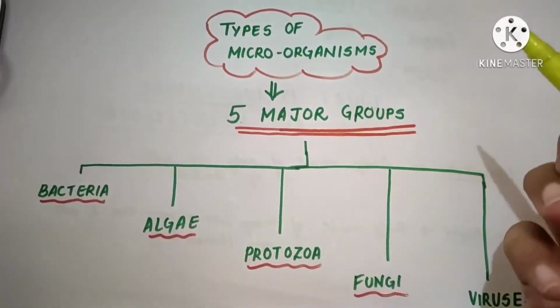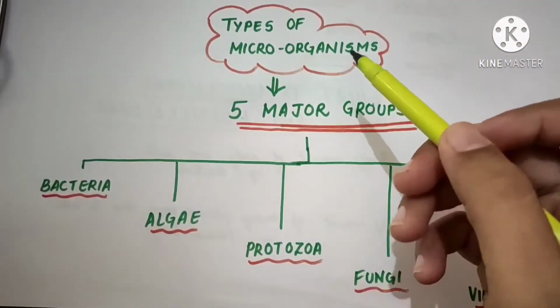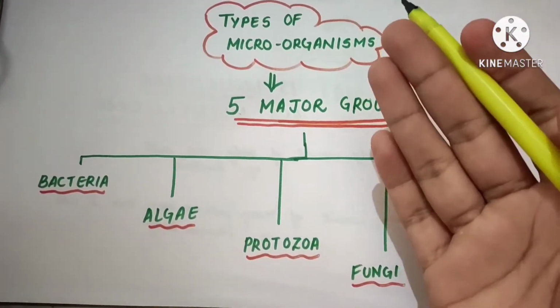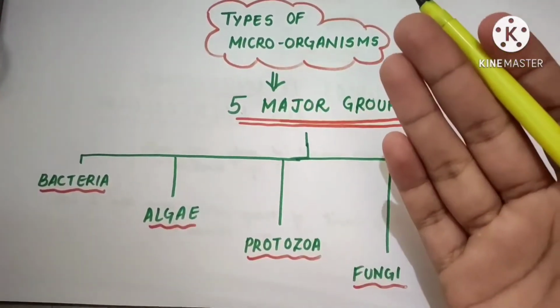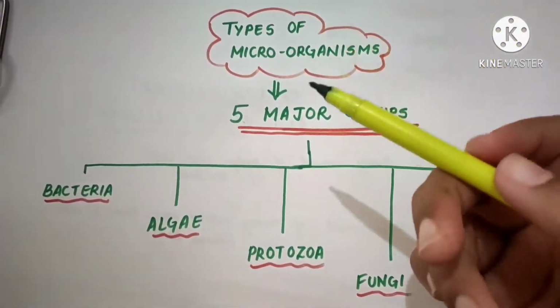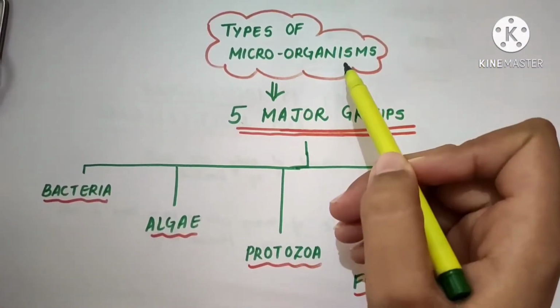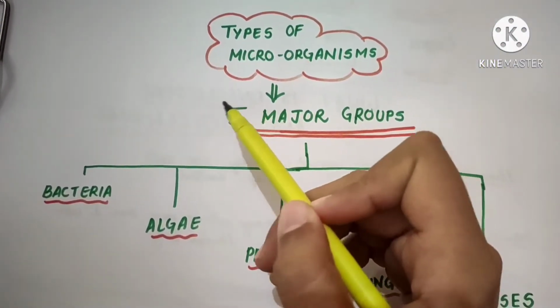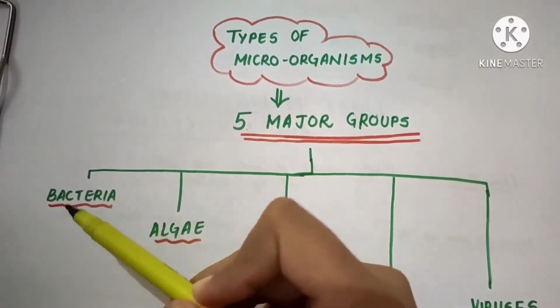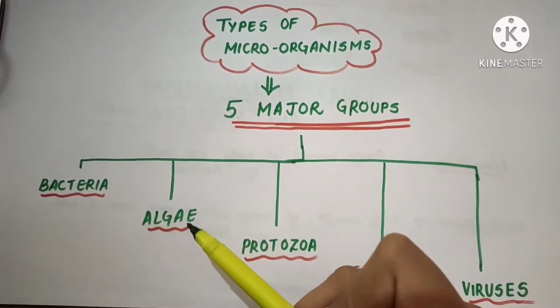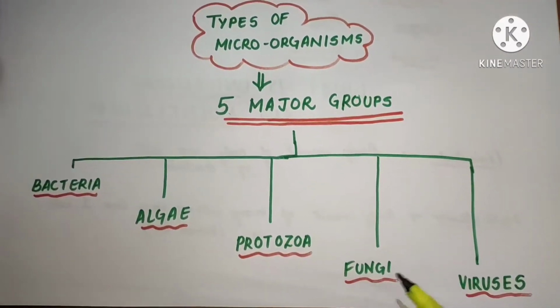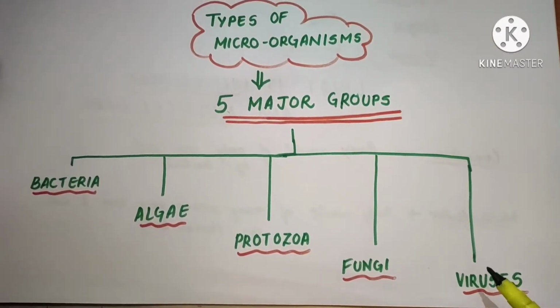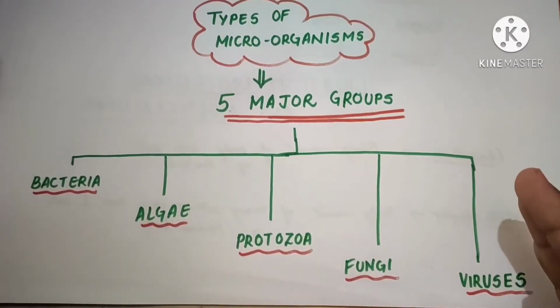Hello people, today we will study the types of microorganisms. In the previous lecture, we studied what microorganisms are and where they are found. So today, what are the types of microorganisms? They are basically divided into 5 major groups: bacteria, algae, protozoa, fungi and viruses. So we'll study them in this lecture.